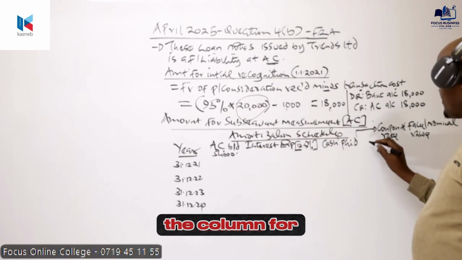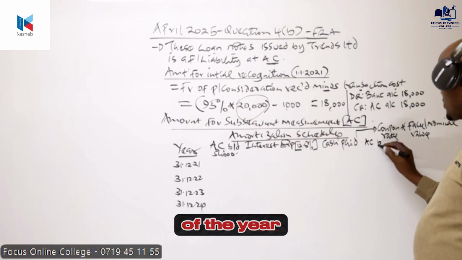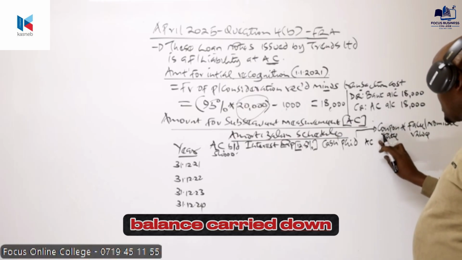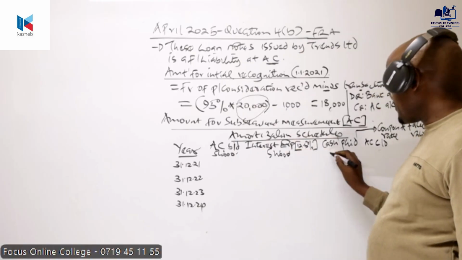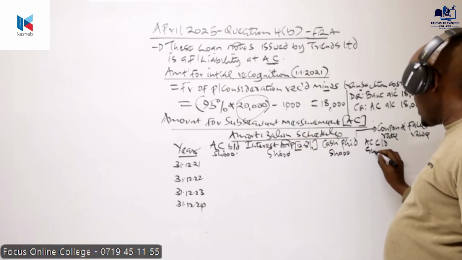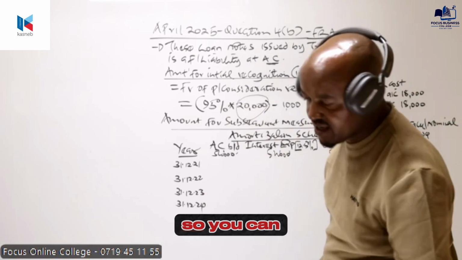And then finally here, we have the column for the amortized cost at the end of the year. That is basically the balance carried down. And also remember all our figures here are in thousands of shillings, like that. All figures are in thousands of shillings.